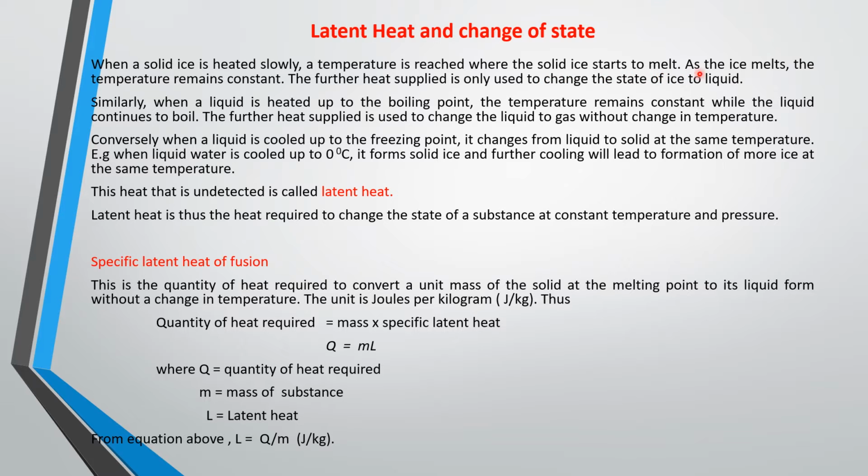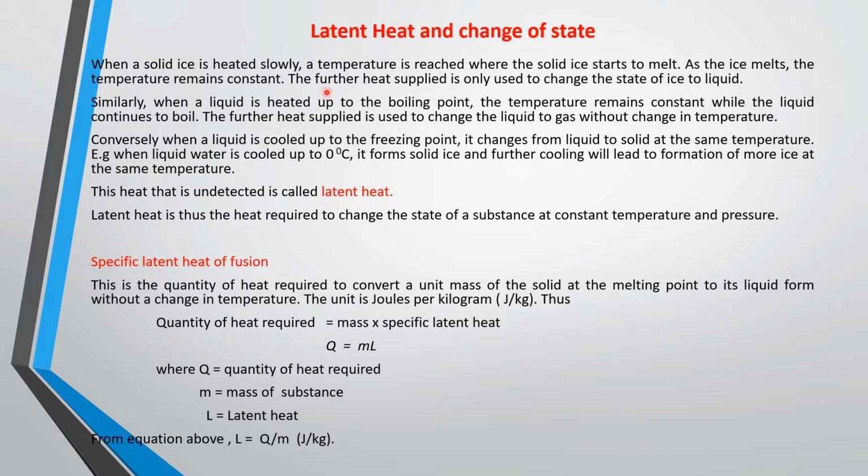You discover that as the ice melts, the temperature remains constant. The further heat supplied is only used to change the state of ice to liquid. Similarly, when a liquid is heated up to the boiling point, the temperature remains constant while the liquid continues to boil. The further heat supplied is used to change the liquid to gas without changing in temperature.